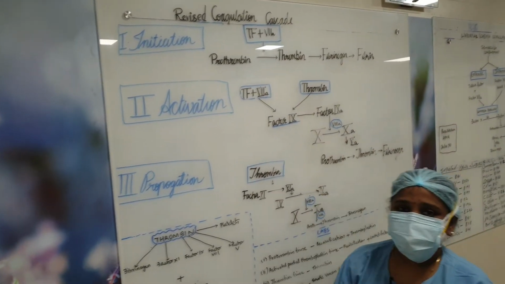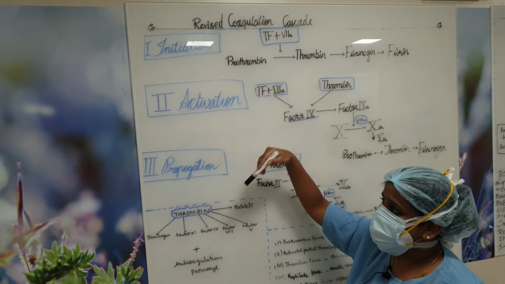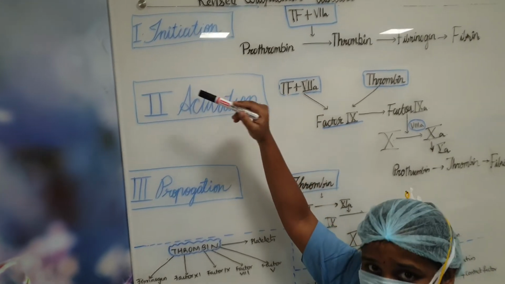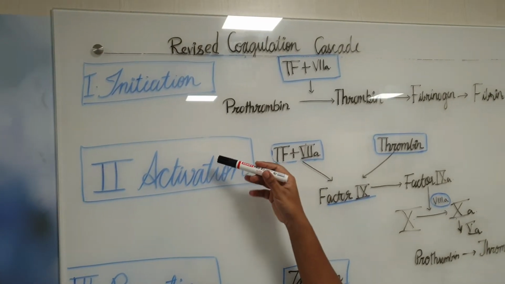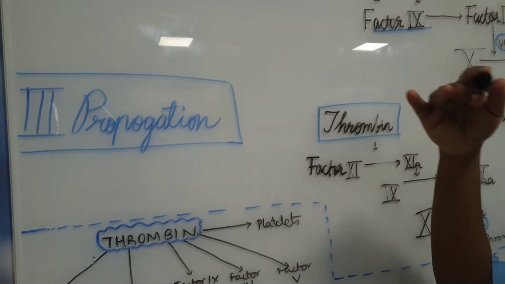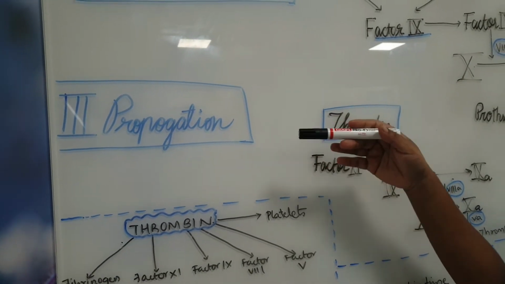So here we have divided it into three parts: initiation, activation and propagation. Firstly, the pathway is initiated, then other factors are activated, and finally it is propagated to involve a larger number of coagulation factors to form a proper clot.